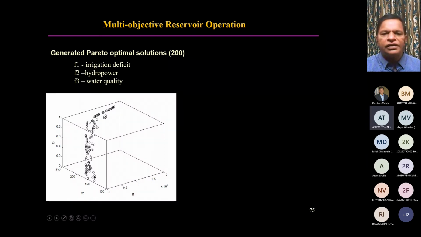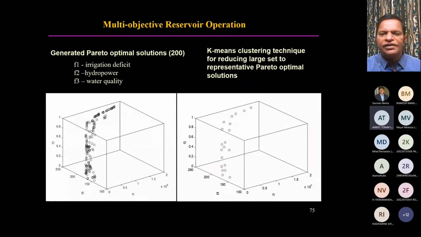Okay, there are too many points to confuse the decision maker. So we use the crowding distance mechanism to reduce the number of alternatives that we can give to the operator. Okay, K-means clustering technique was used for that. Okay, that's how we came up with this kind of Pareto optimal front with three objectives using multi-objective genetic algorithm optimization. So that's how we can try to use the genetic algorithms for multi-objective optimization.